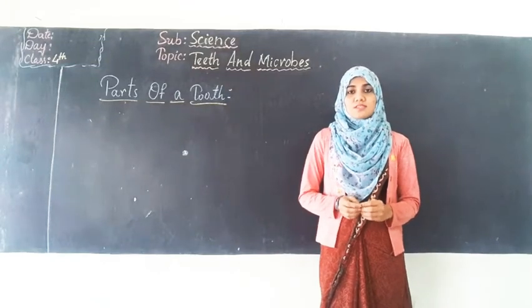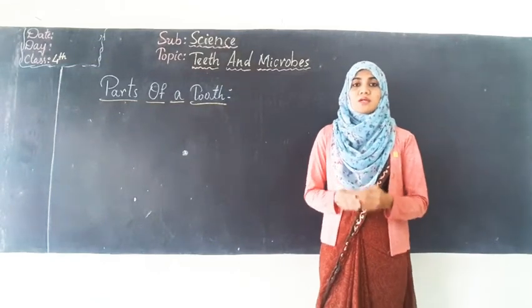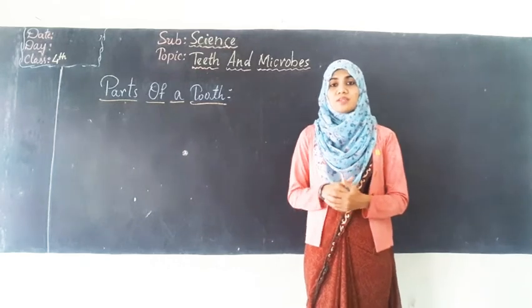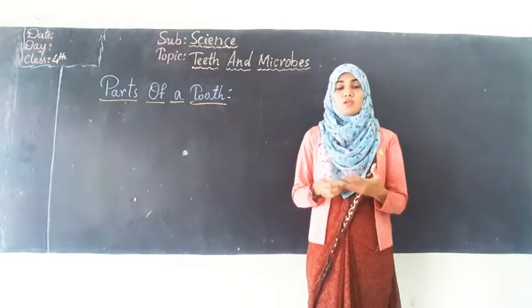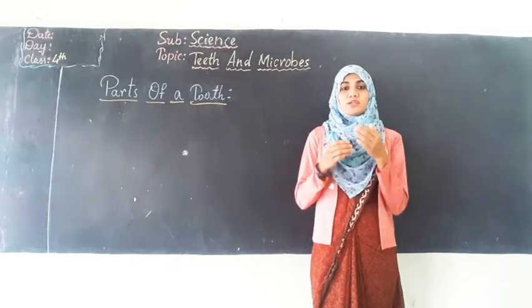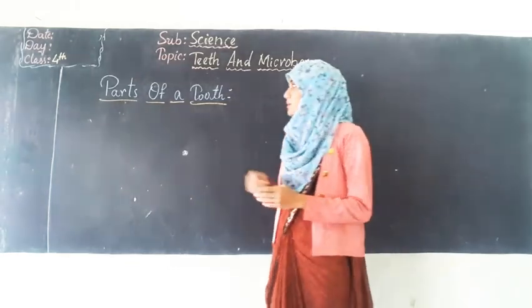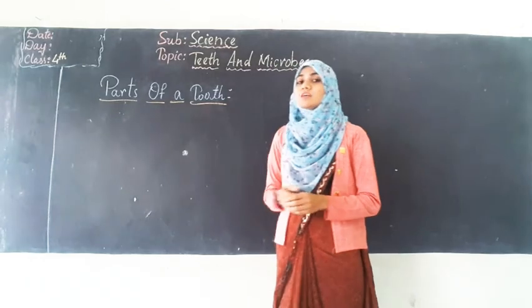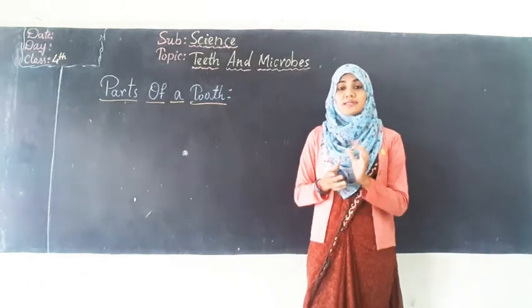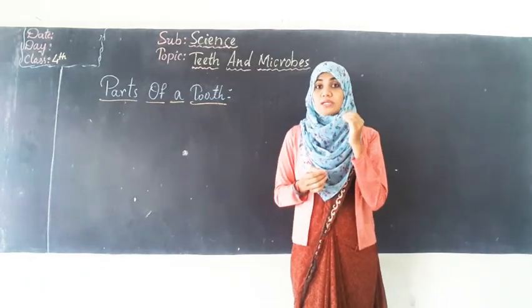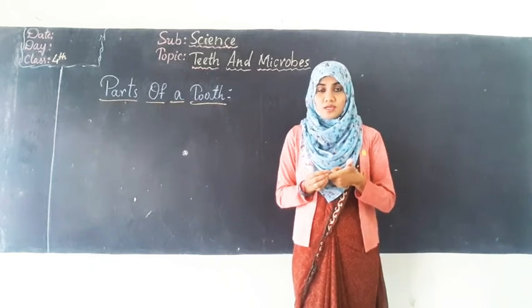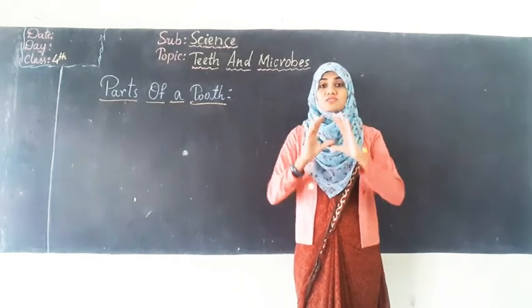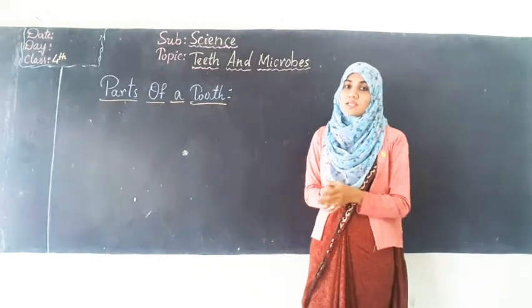Students, in the previous session we learned about the types of teeth in human beings, that is incisors, canines, molars and premolars. Today's session we will discuss the parts of a tooth. That means what is our tooth made up of? दांत किस चीज से बना है और कैसे बना है, okay? And what is the structure of teeth? We will study in today's session.